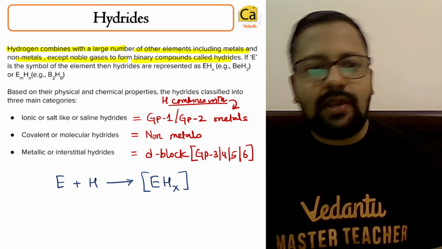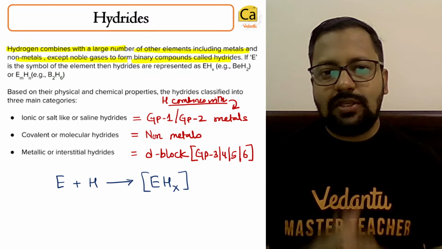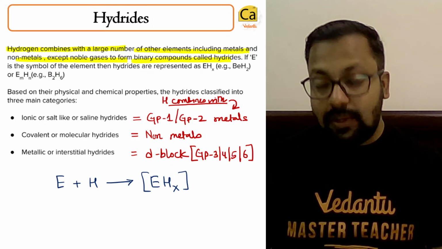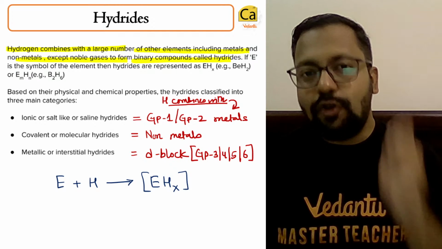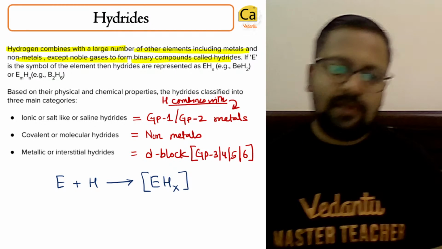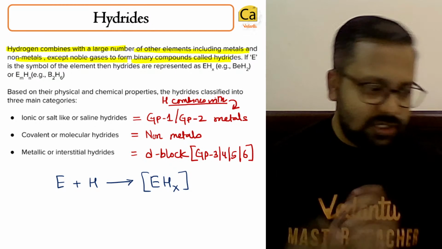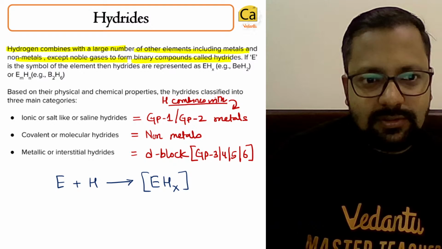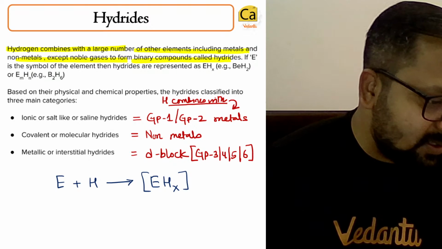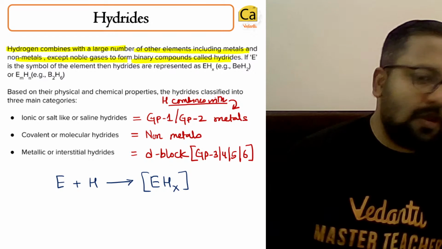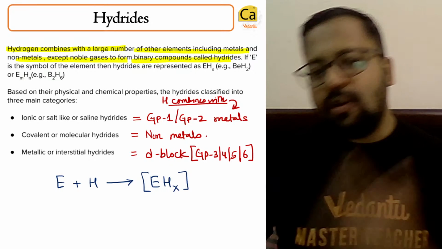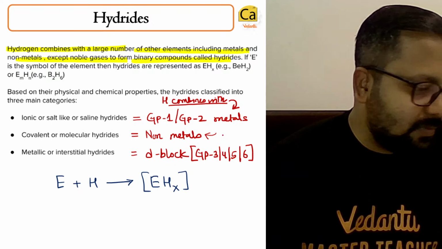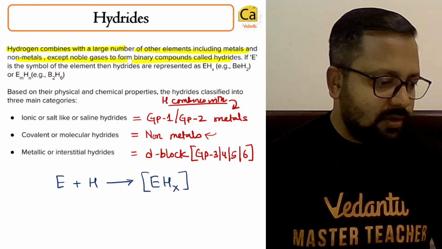And the middle part, the transition series: group 3, 4, 5 and 6 react with hydrogen to give metallic or interstitial hydrides. Is that understood? Please tell me a yes if you have understood this. Halogens are non-metals, so all non-metals are included over here.